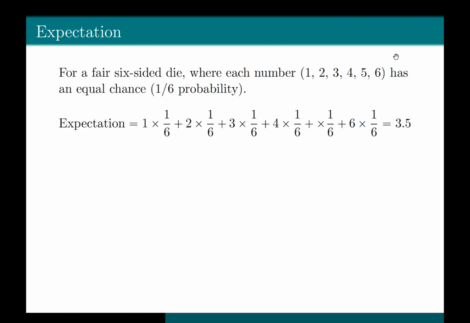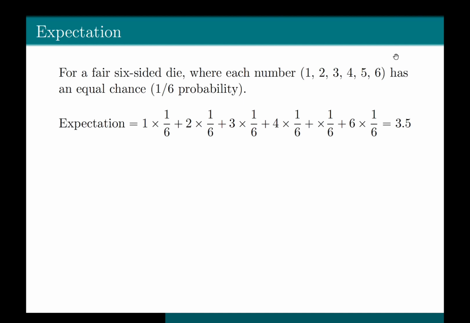So the expectation would be 1 times the probability with which you can get 1, which is 1 by 6, plus 2 times the probability with which you can get outcome 2, which is 1 by 6 again, plus 3 times the probability with which you can get 3, which is again 1 by 6, and you keep doing it for all the possible 6 values, and you get that your expectation is 3.5.